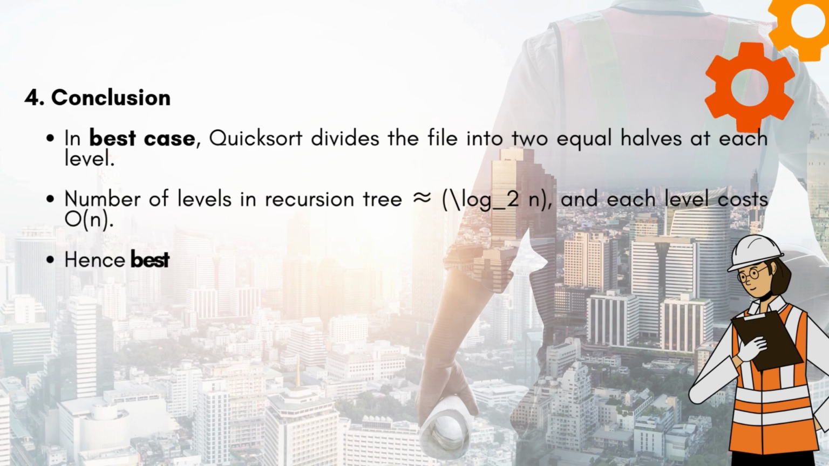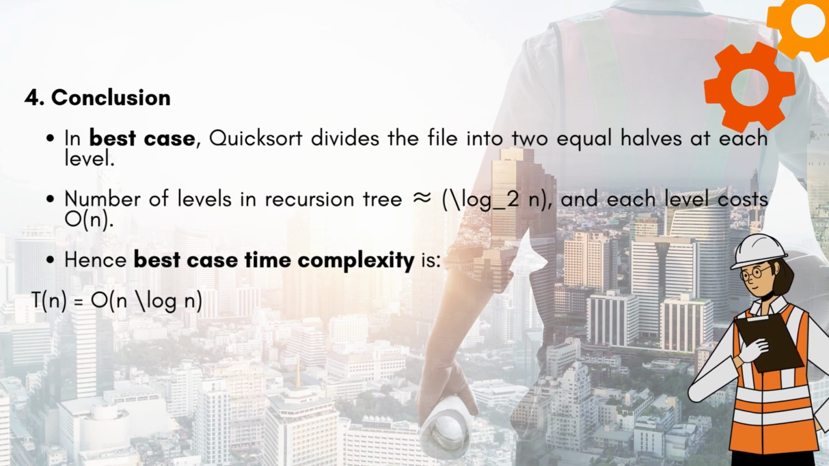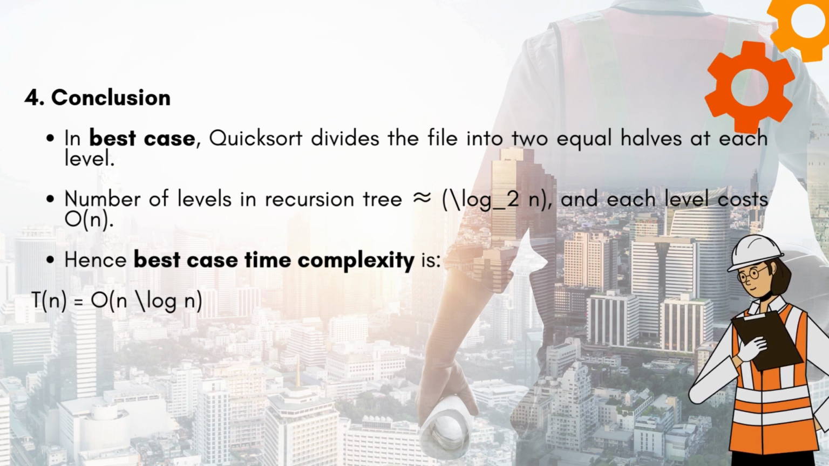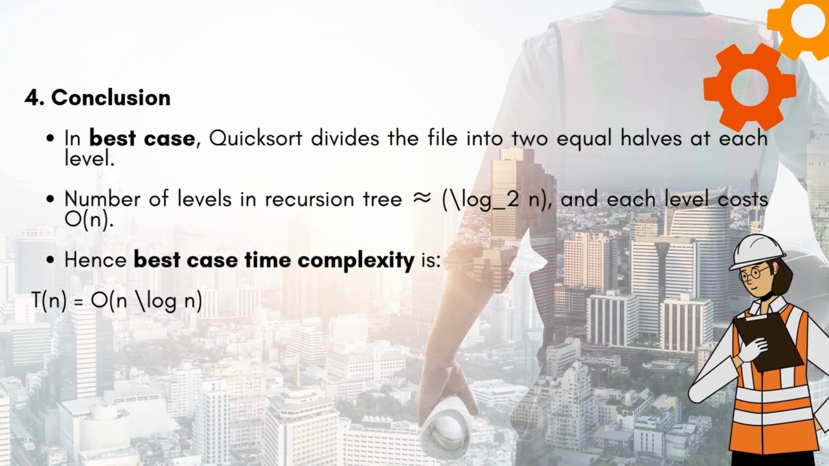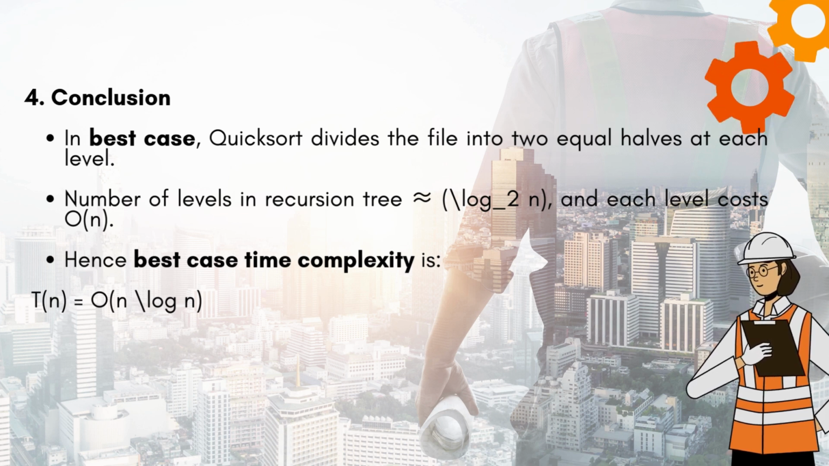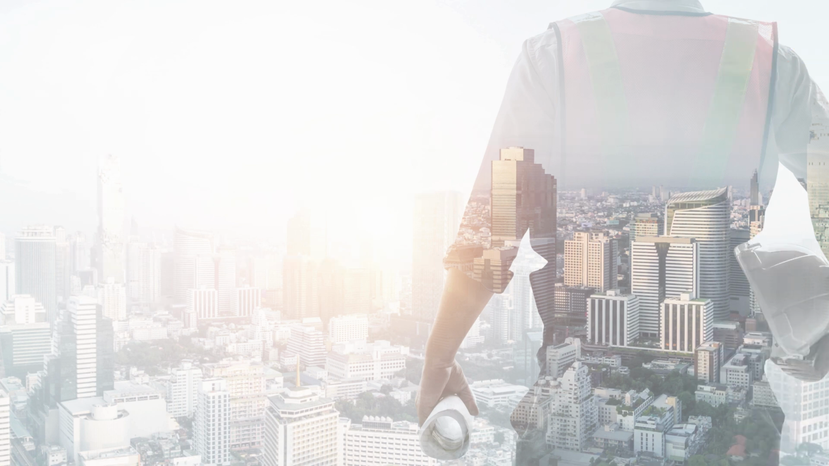4. Conclusion. In the best case, quicksort divides the file into two equal halves at each level. The number of levels in the recursion tree is approximately log base 2 of n, and each level costs O of n. Hence, the best case time complexity is T of n equals O of n log n.